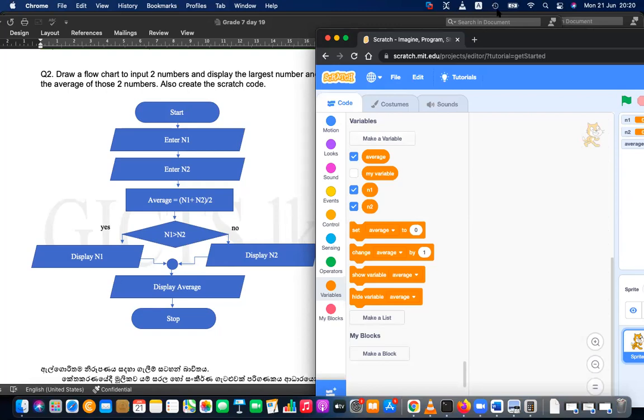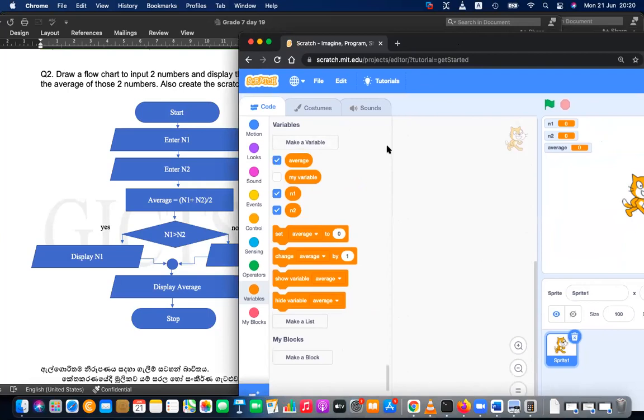When you put a tick here, they appear in front. If I remove the tick, it's not appearing here. If I put the tick, you can see it here. Remove the tick, it's not appearing, right? So I want to display it here, therefore I'm keeping it here.